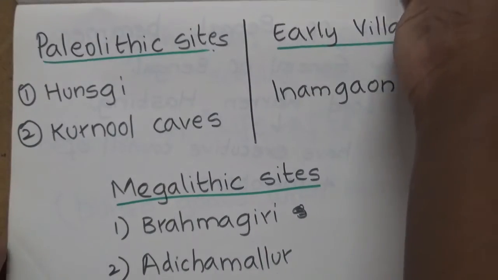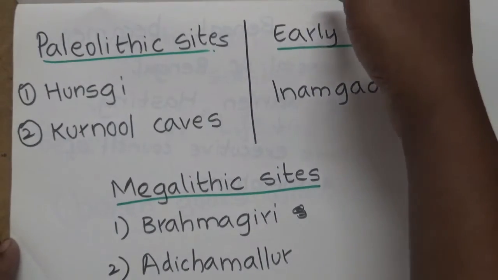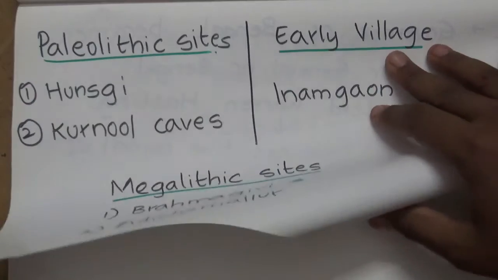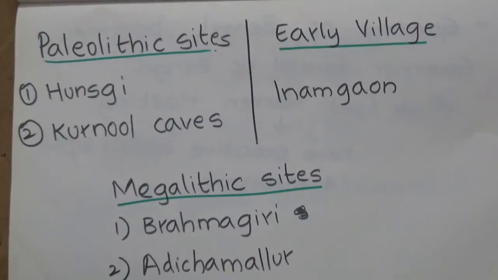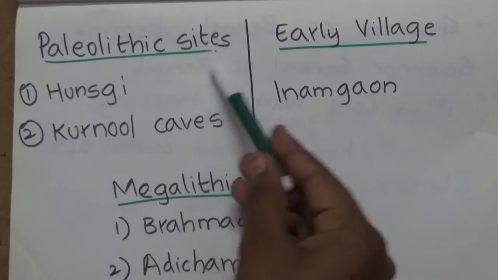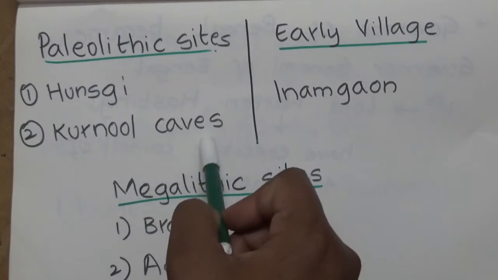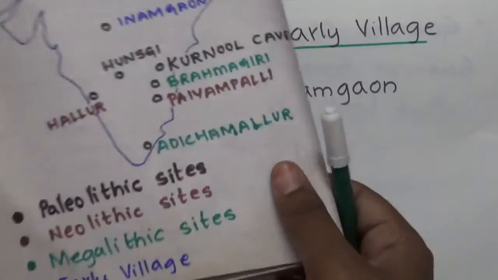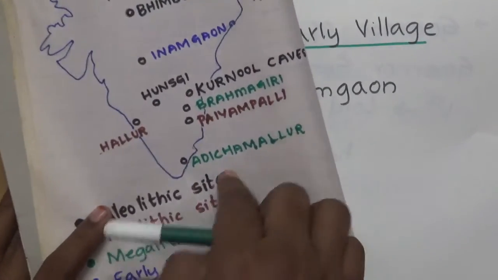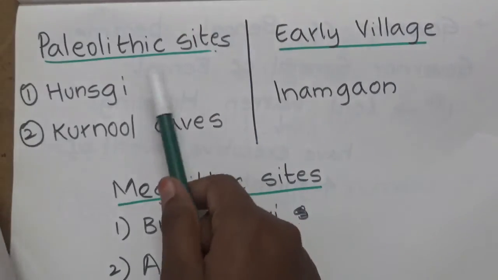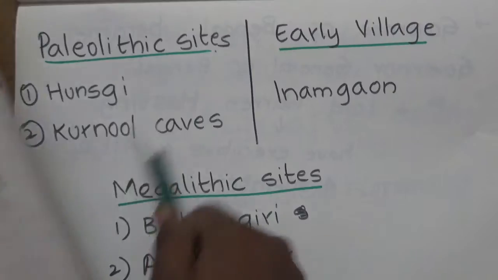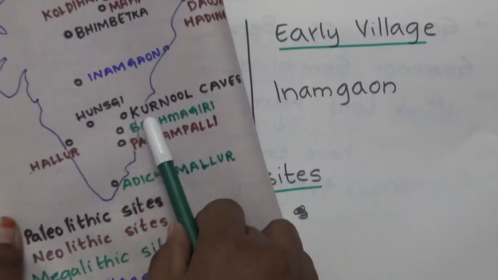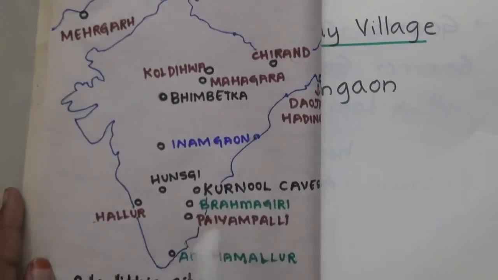Next, we have studied Paleolithic, Mesolithic and Neolithic, right? Now let us see these areas on the map. Paleolithic sites are Hunsgi and Kurnool caves. What are Paleolithic sites? Old Stone Age sites. Here we can see the Kurnool caves on the India map.